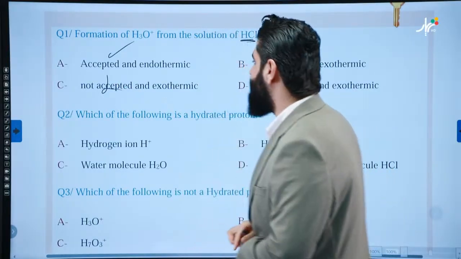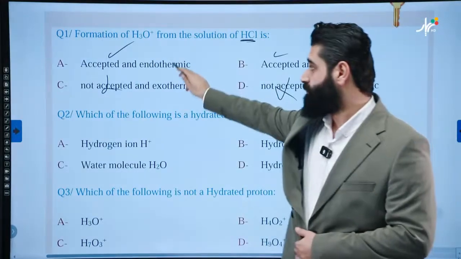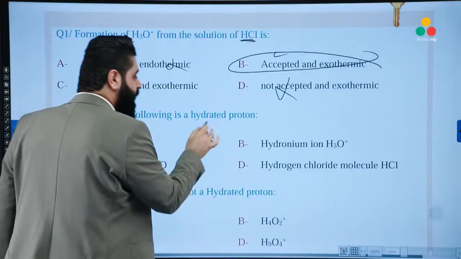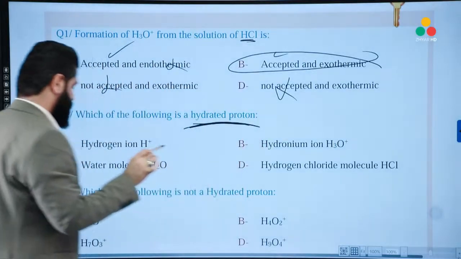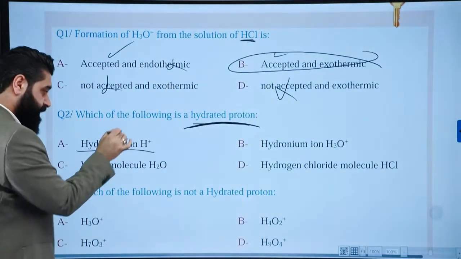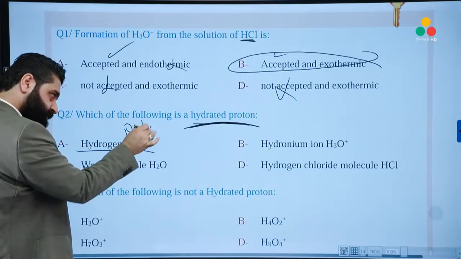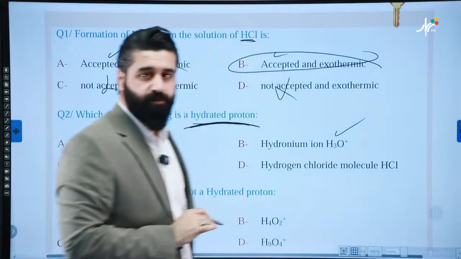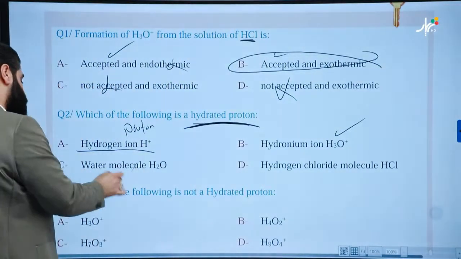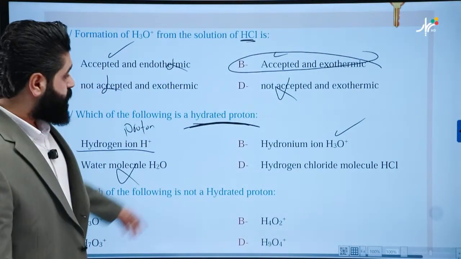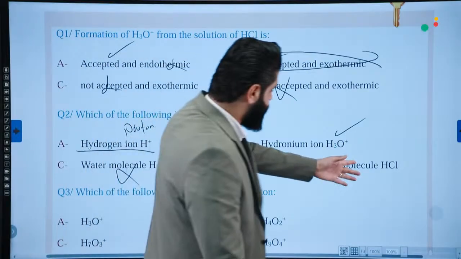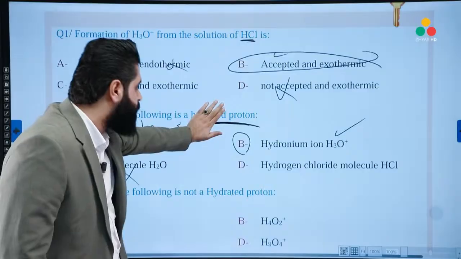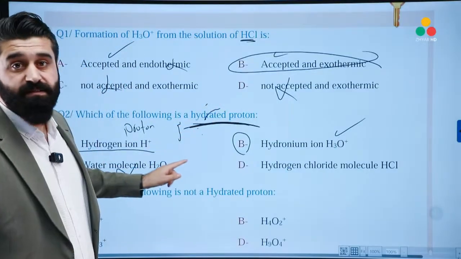And then the process is exo or endo? It's not endo. It must be exo. The correct answer. Which of the following is the hydrated proton? Look, hydrogen ion, no, it's a proton. Hydronium ion, actually, yeah, it's a type of hydrated proton. This one, water molecules, water is water. Hydrogen chloride, no, this is a molecule of acid. So the correct answer is B. But if I say which of the following is a proton, then A is the correct answer.